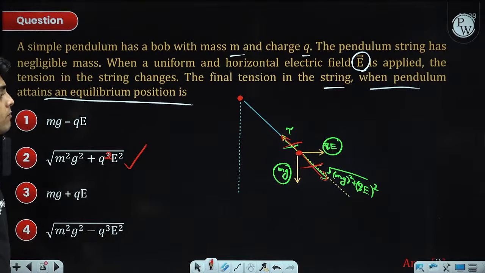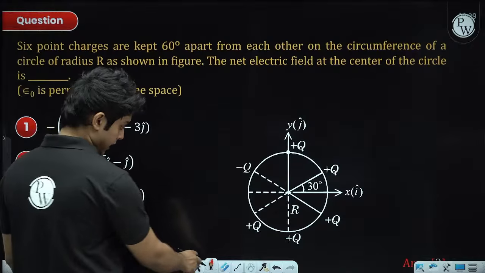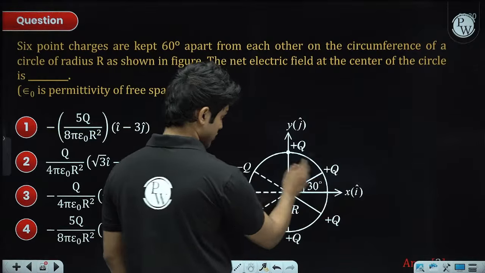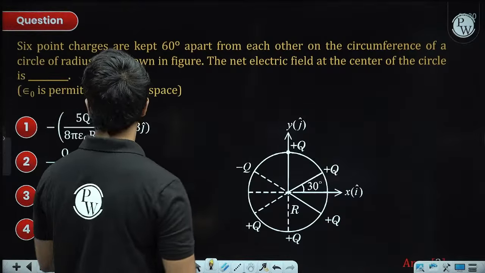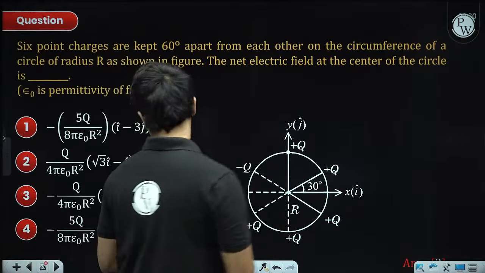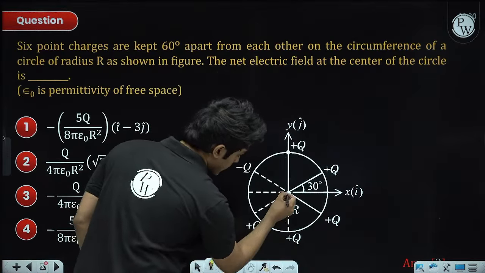Next, this is a net electric field problem. We have a system of charges like this. We need to find the net electric field at the center of a circle, and we have to write it in vector form. So we need to find the electric field here.